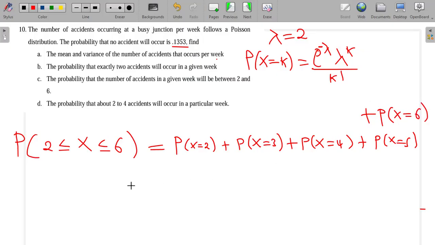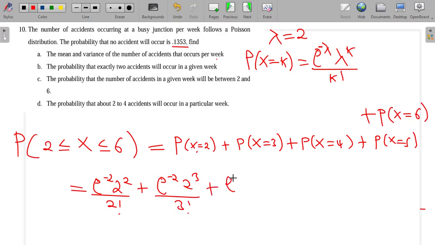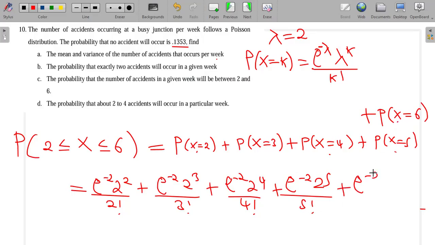6. So by this formula, this will be e to the power minus 2, because lambda is 2, times 2 to the power 2 over 2 factorial, plus e to the power minus 2 times 2 to the power 3 over 3 factorial, plus e to the power minus 2 times 2 to the power 4 over 4 factorial, plus e to the power minus 2 times 2 to the power 5 over 5 factorial, plus e to the power minus 2 times 2 to the power 6 over 6 factorial.